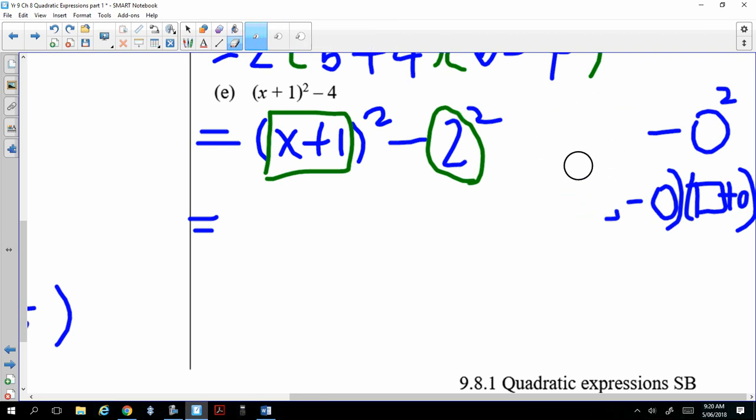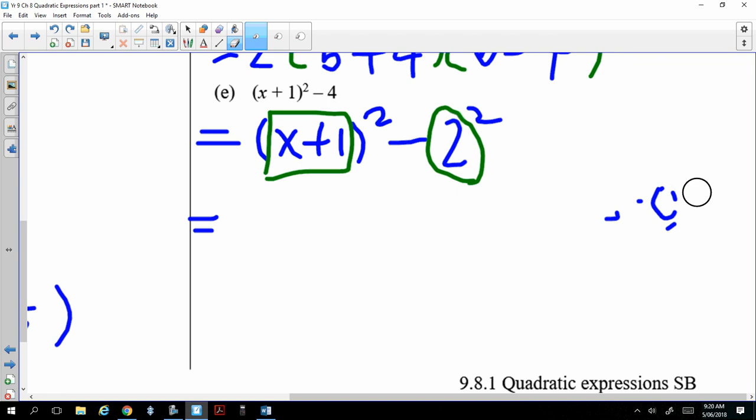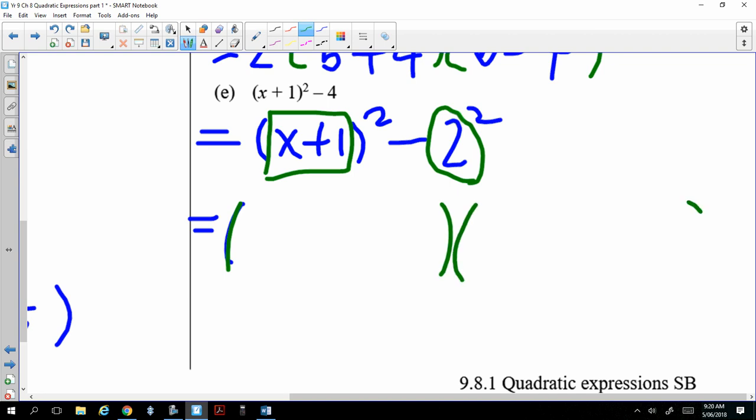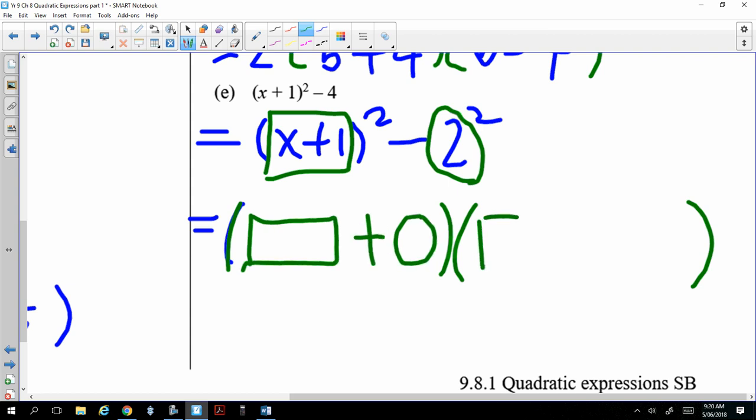All right, now let's do it with the shape. Watch this. Rectangle plus the circle, rectangle minus the circle. Yep, and then, say again, x plus 1 minus 2 and x plus 1 plus 2.